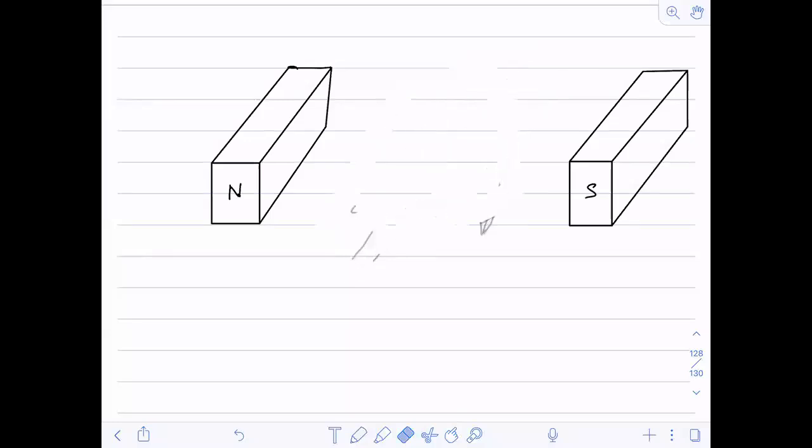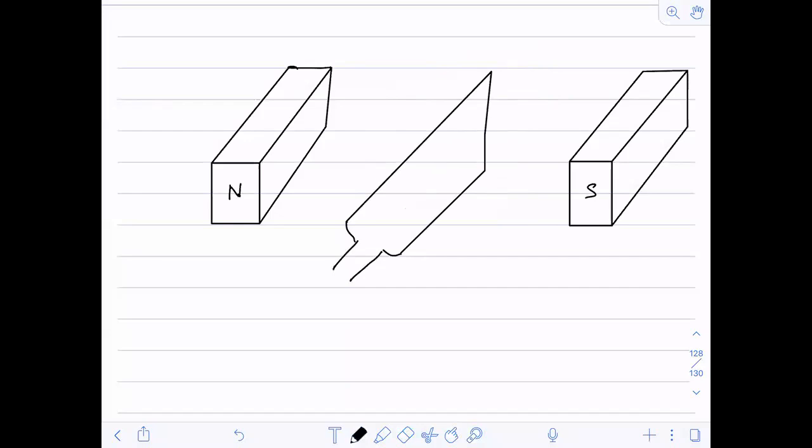we are going to see what will happen once it is vertical. Once the magnetic field is like this and the coil is like this, from the horizontal position till the vertical position, what will happen?